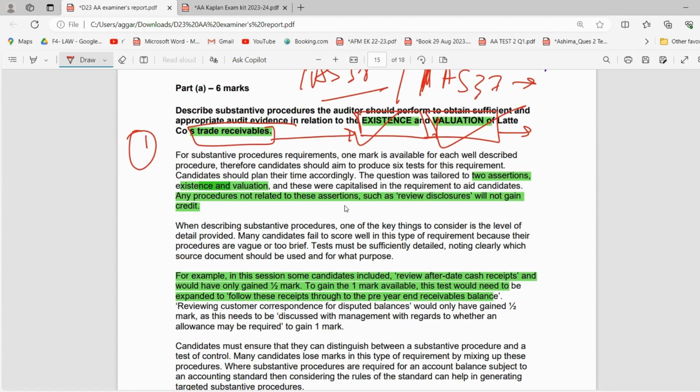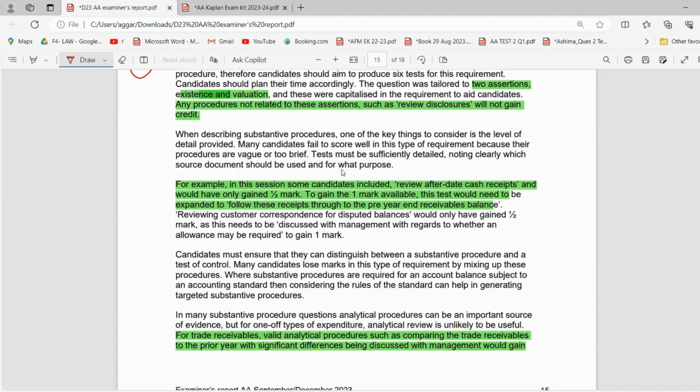Any procedures not related to these assertions, such as review disclosures, will not gain credit, because we are not asking that. If it had not been mentioned in the question about existence and valuation, of course you could have written about the disclosures as well. That assertion would work. But here they are stating existence and valuation, right? Similarly, for example, in this case, some candidates included review after date cash receipts and could only get half a mark. So what review? Why should I review? How should I review?